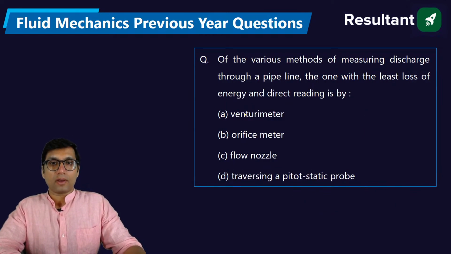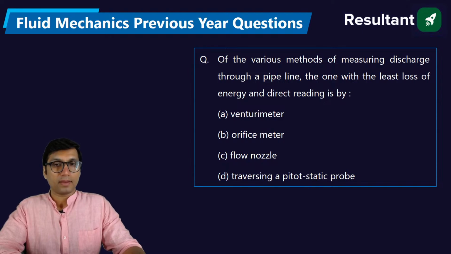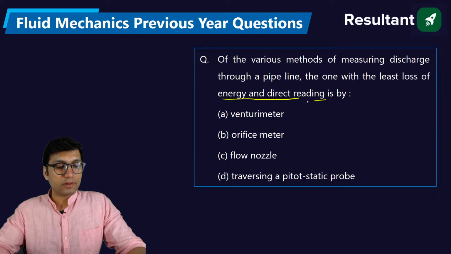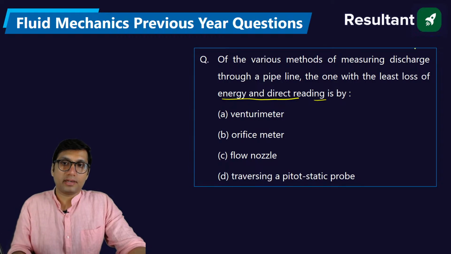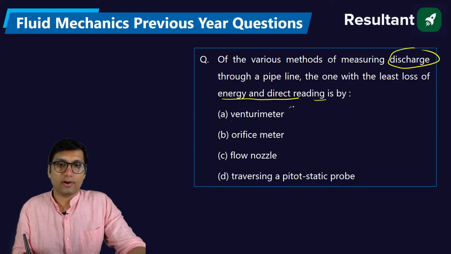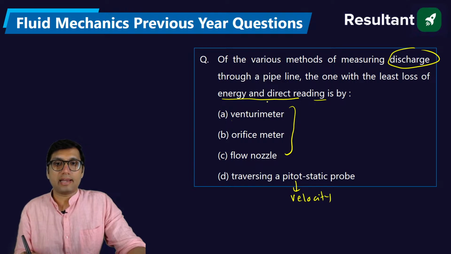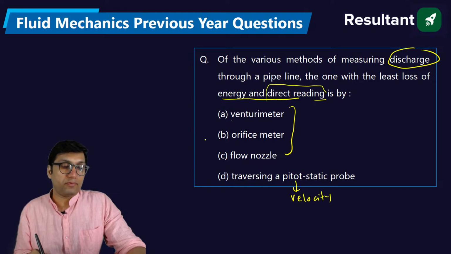Next question. Of the various methods of measuring discharge through a pipeline, the one with the least loss of energy and direct reading is by. Least loss of energy means less loss of energy. We are measuring the discharge. So discharge can be measured by all these devices. Pitot static probe is basically used to find the velocity. And direct reading you are getting. So we can definitely use the least loss of energy. Energy loss is very less. Venturi meter and orifice meter and flow nozzle.